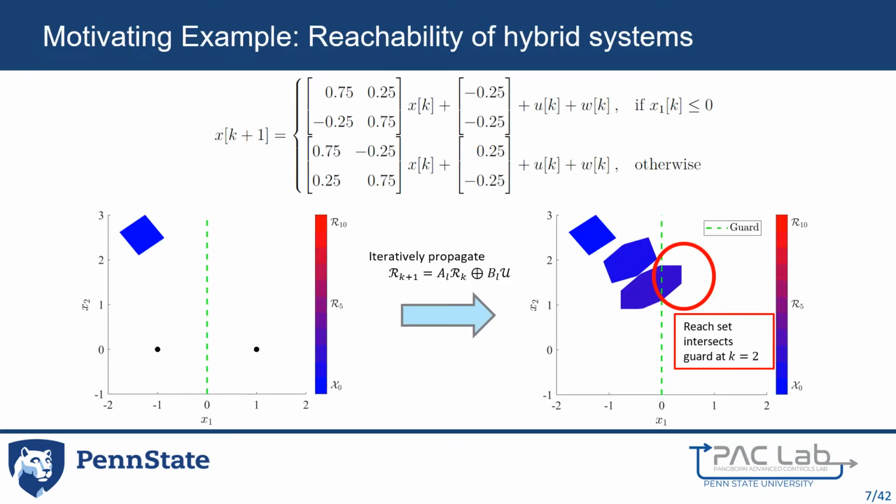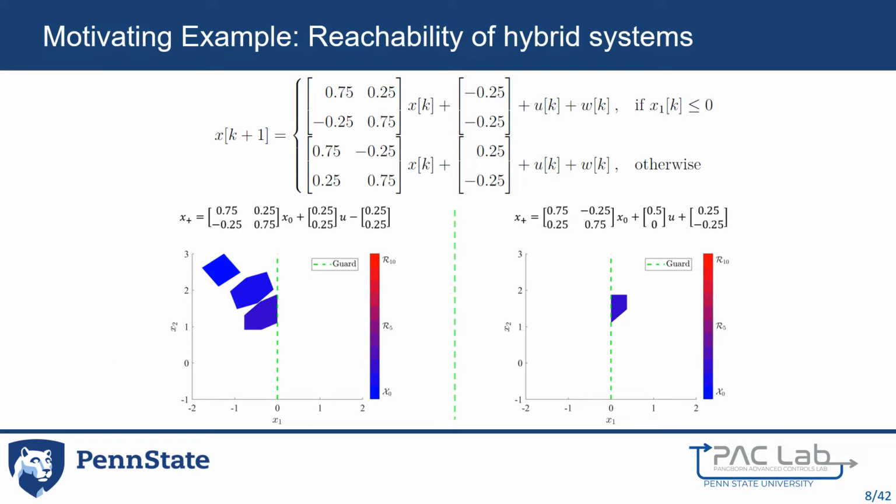I like to use a piecewise affine system with only two regions to demonstrate the challenges associated with hybrid systems. The system obeys the top dynamics when x1 is less than 0, and the bottom dynamics otherwise. The initial set is completely contained within the x1 < 0 region, and so the first two reachable sets can be calculated using affine methods. At k equaling 2, both regions are active, and so the reachable set can be split and affine methods can be used for both active regions.